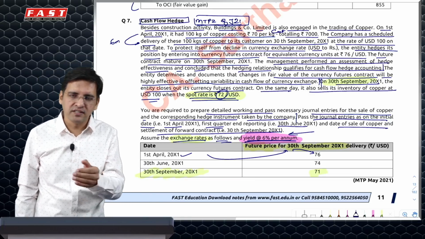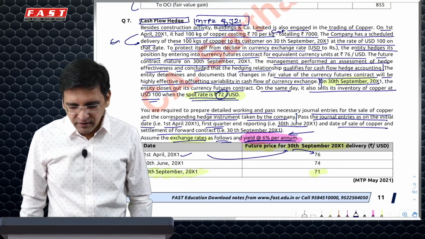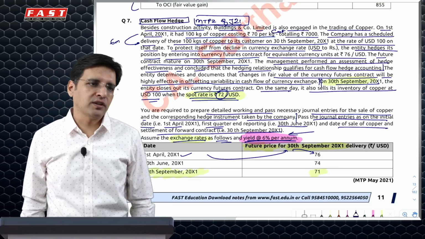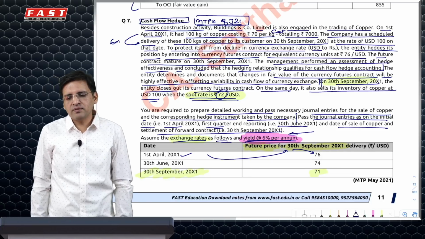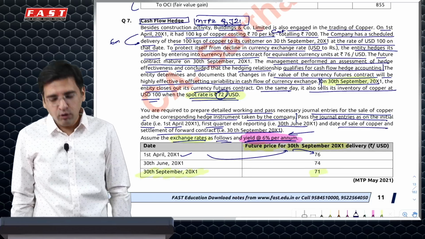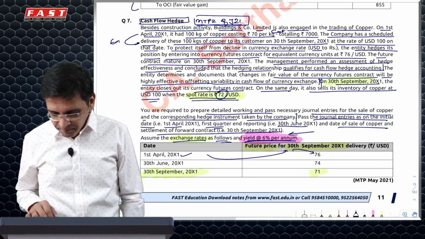But nevertheless, we will still follow what they have done, following the tradition of mugging up what the institute does, even if it does it incorrectly, because this is something which comes in the exam. The answer matches with their material, I hope so, but we'll put a note on it.